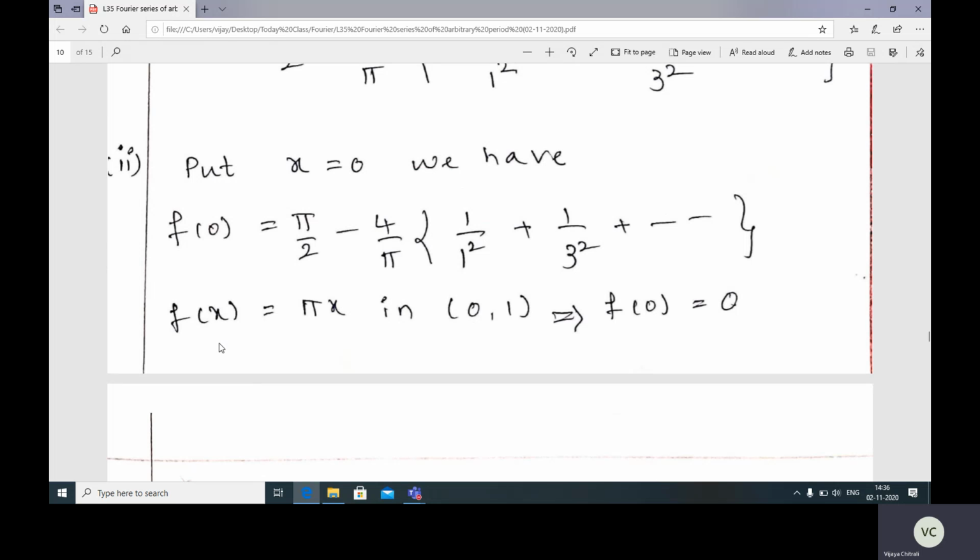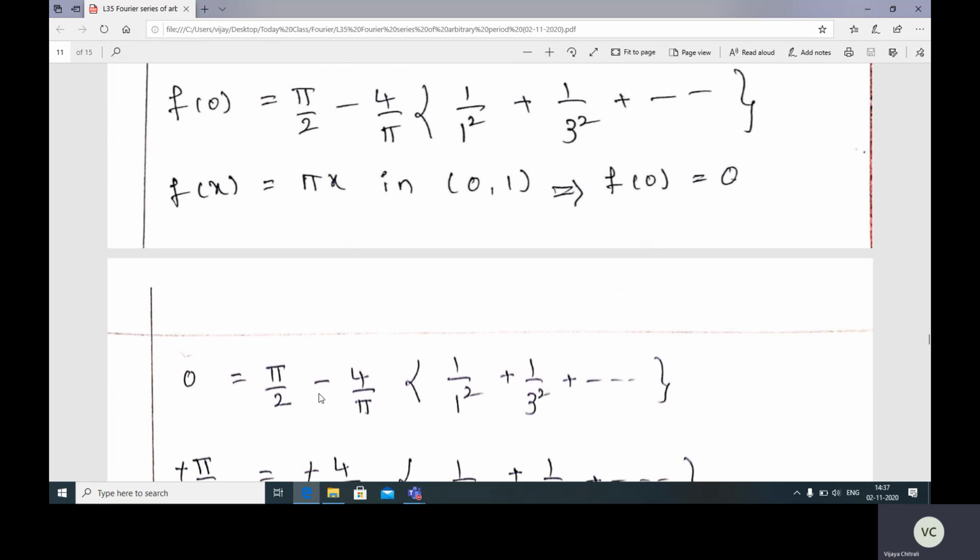So what is the interval here? We have considered the interval 0 to 1. So in that interval we have f of x as pi x. In place of x substitute 0, you will get f of 0 as 0. So 0 is equal to pi by 2 minus 4 by pi, 1 by 1 square plus 1 by 3 square plus 1 by 5 square plus so on.